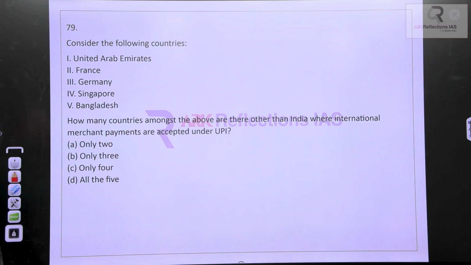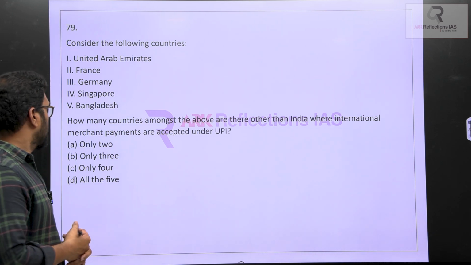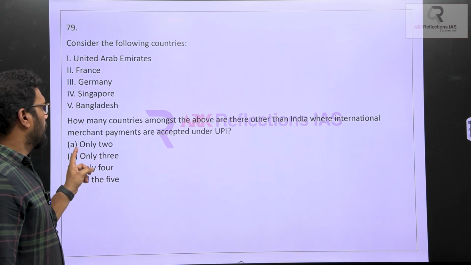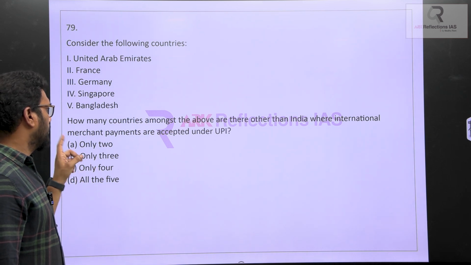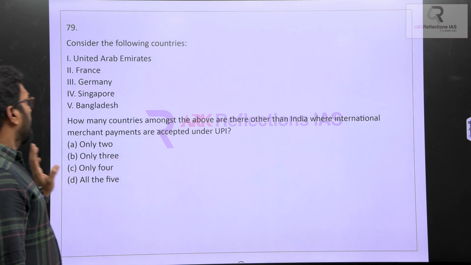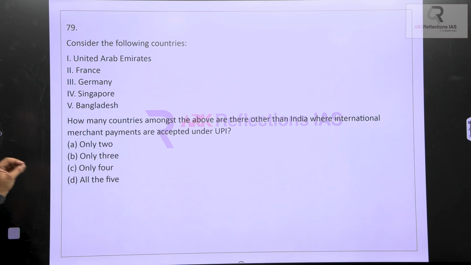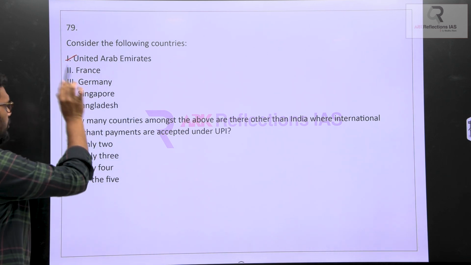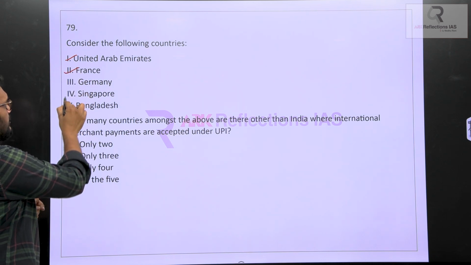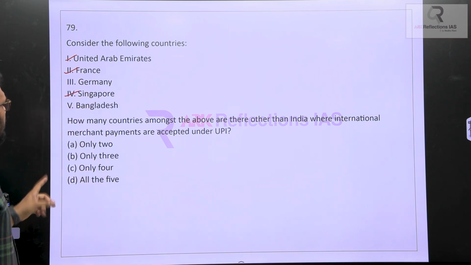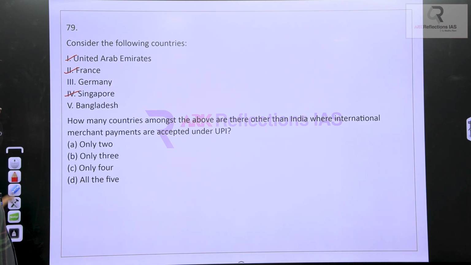Next, consider the following countries: UAE, France, Germany, Singapore and Bangladesh. He is asking which of the following, other than India, accept international merchant payments. This is a very simple question. UAE has been accepting, this was widely in the news. France also accepts and Singapore also accepts. So these 3 countries will accept this.